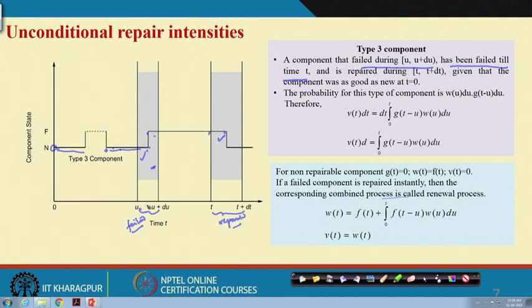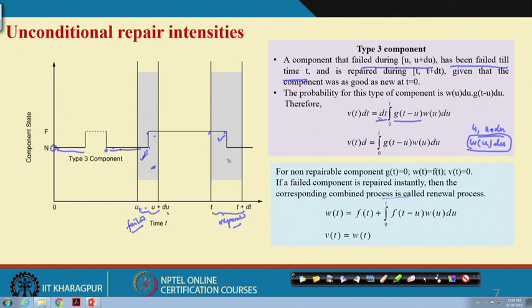So, that is why, what is the probability that it will fail between u and u plus du? That is definitely W du, because W is the unconditional failure intensity. So this will be there, and what is happening after that is it should have been normal. So, G(t minus u) dt.